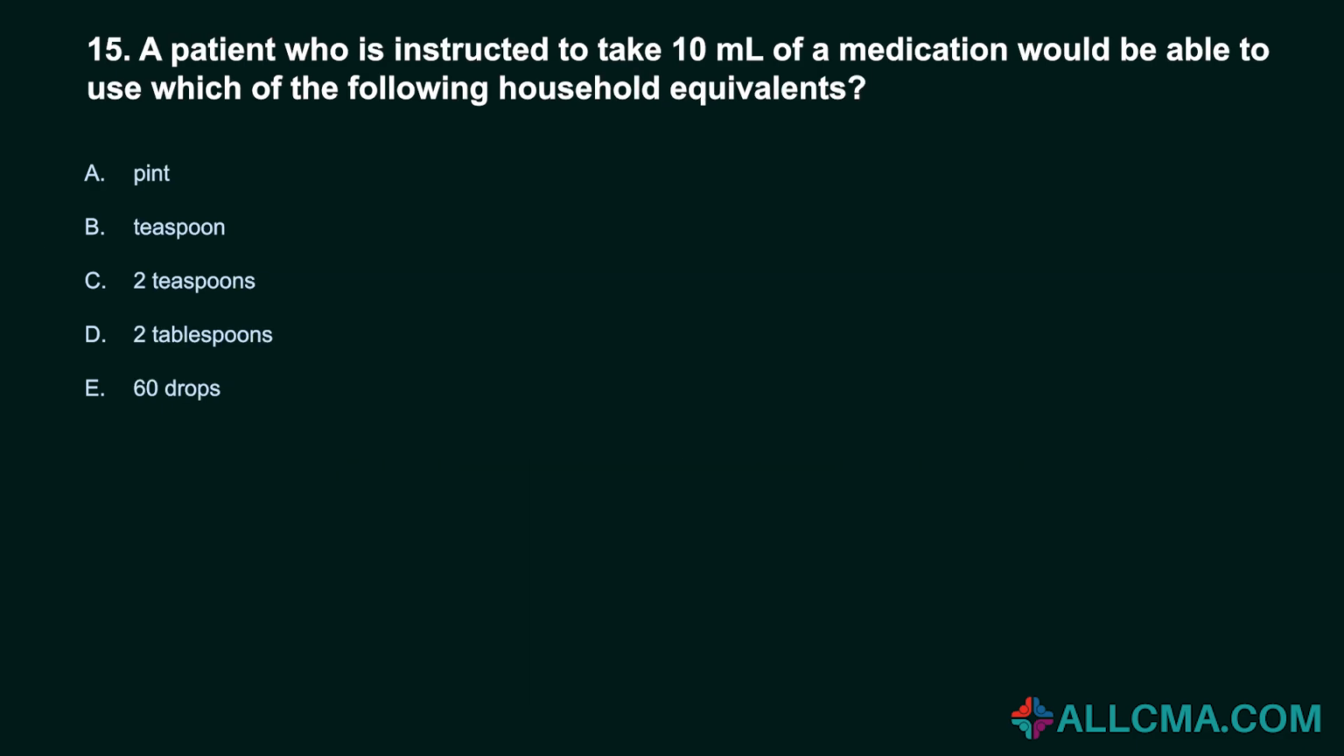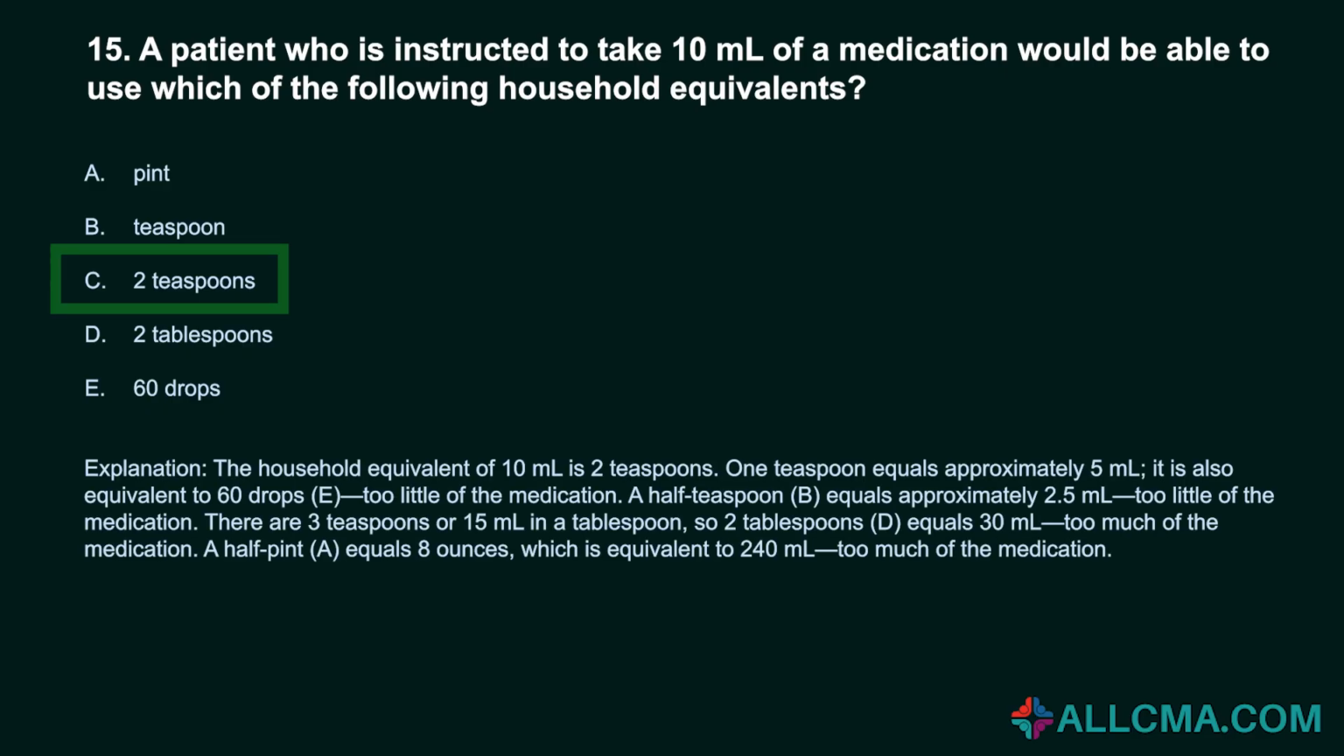15. A patient who is instructed to take 10 milliliters of a medication would be able to use which of the following household equivalents? A. Pint. B. Teaspoon. C. 2 teaspoons. D. 2 tablespoons. E. 60 drops. Correct answer, C. 2 teaspoons. The household equivalent of 10 milliliters is 2 teaspoons.